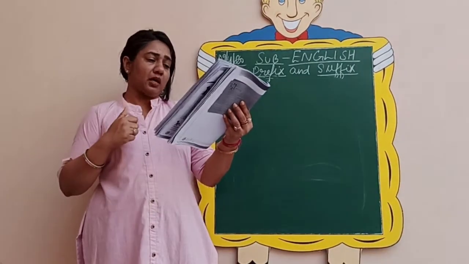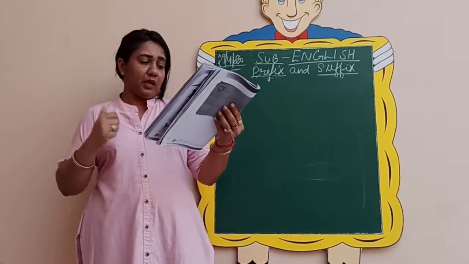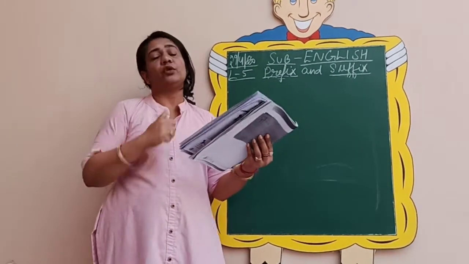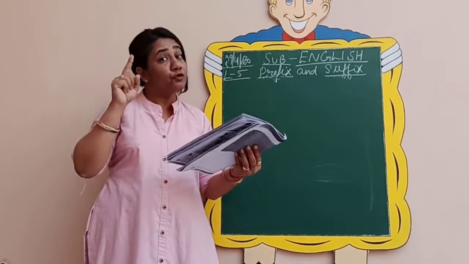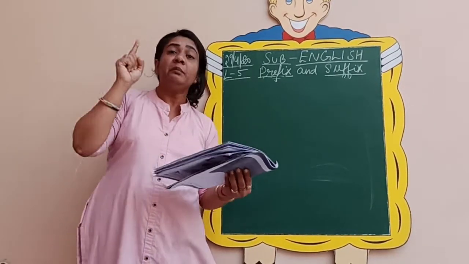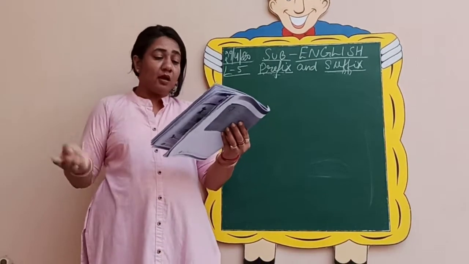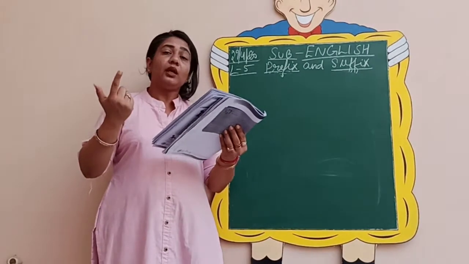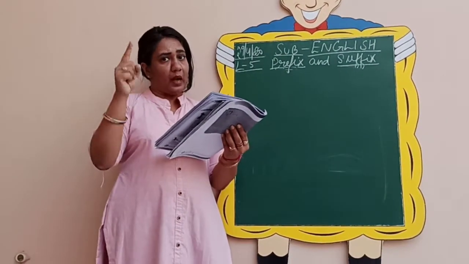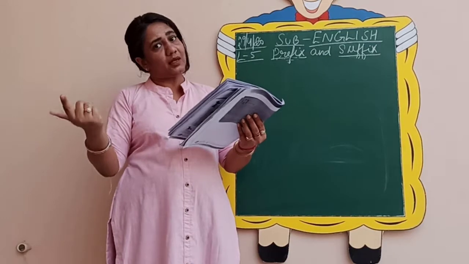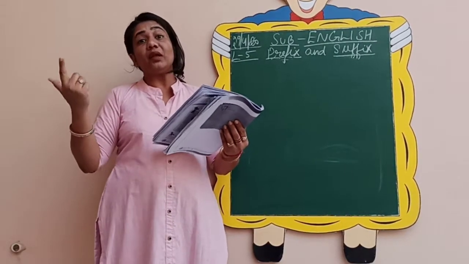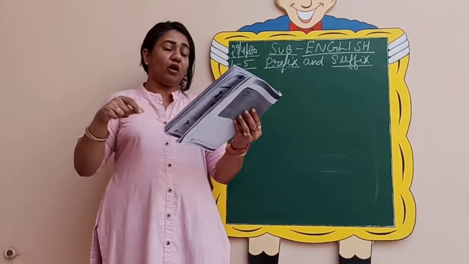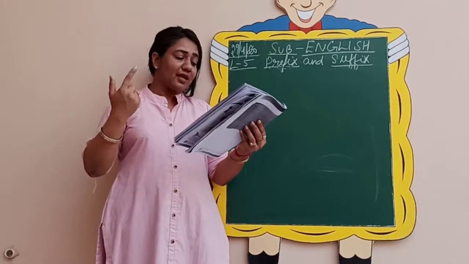Coming to the next one, monolingual. Now, lingual is the main word. Then if I add mono before that, mono I have already told you. If you know the meaning of mono, that it means one. So this means monolingual means, lingual means what? Language. So it means one language. Mono one, lingual language. So it is one language. Monolingual, if I say Ram is a monolingual, so this means he knows only one language or he can speak one language. So next is zoology.